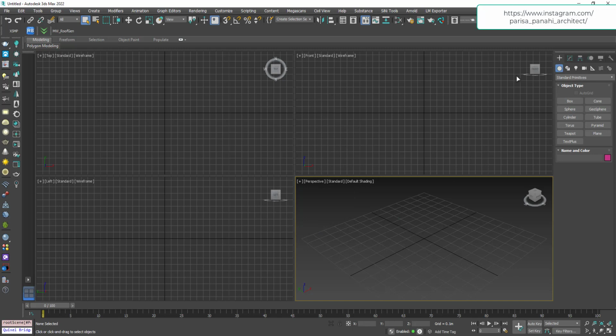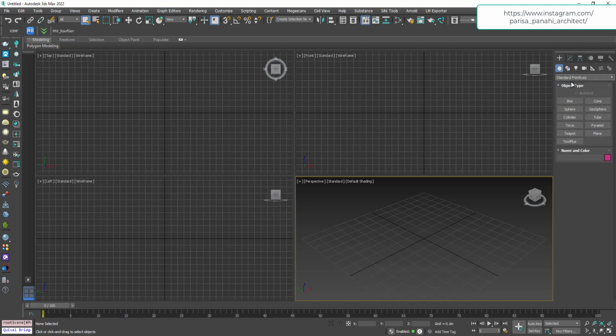To start creating, you can go to the command panel which is located in the right side of the 3D Studio Max. Then choose the create tab and you will see plenty of various things ranging from geometry, light, camera or anything else. And each of them includes diverse categories.